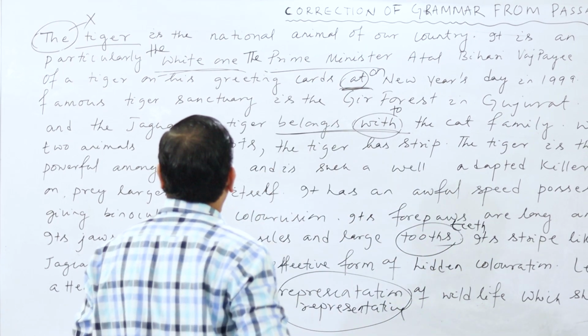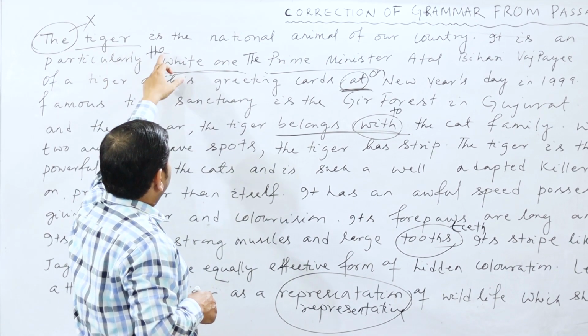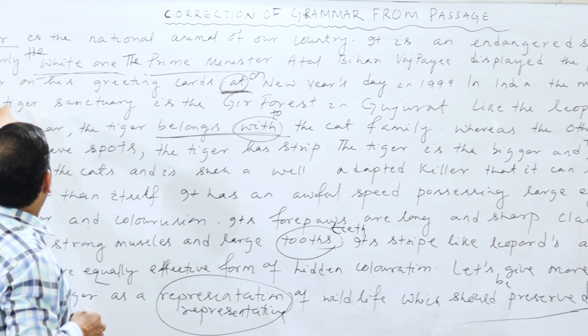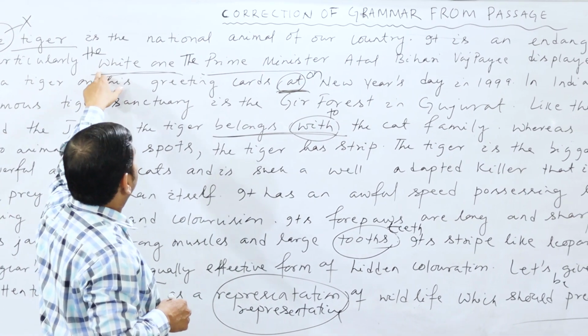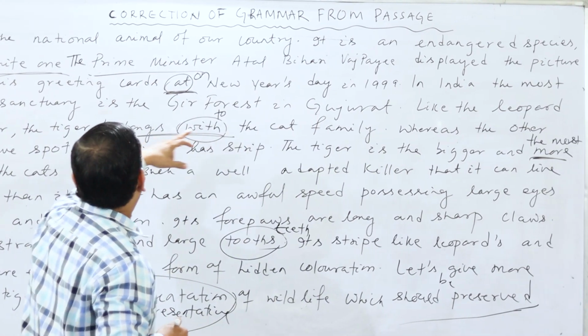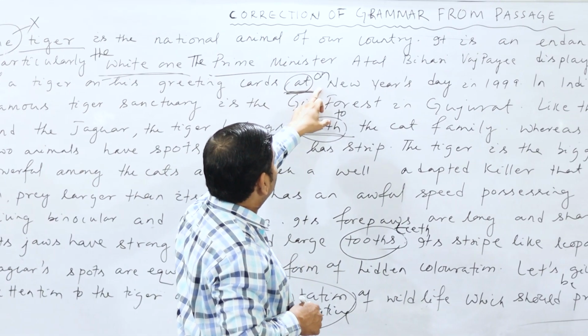We have got it. Look at a line here. So the tiger is there. It is only tiger is the national animal of a country. It is an endangered species, particularly the white one. This is the second one. Here the third one. Atal Bihari Vajpayee displayed the picture of a tiger on his greeting card. On, that is the fourth one.